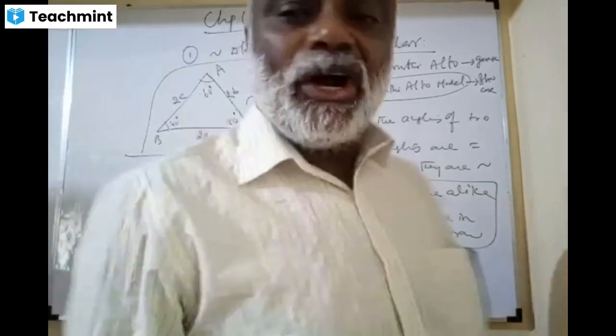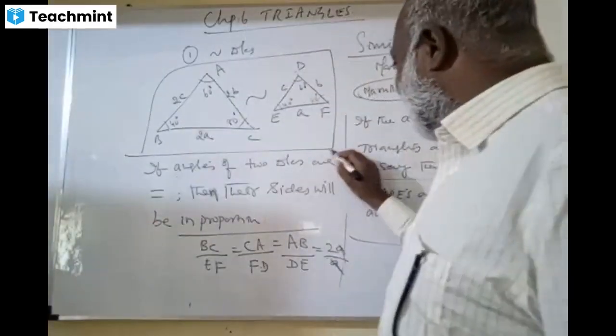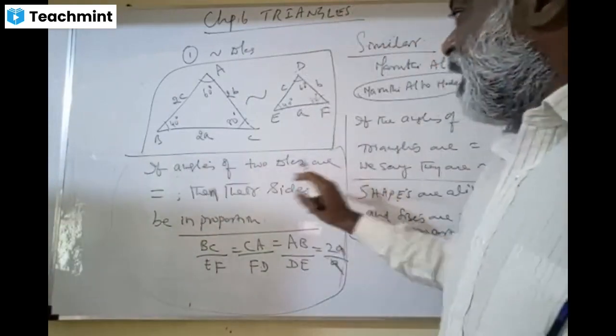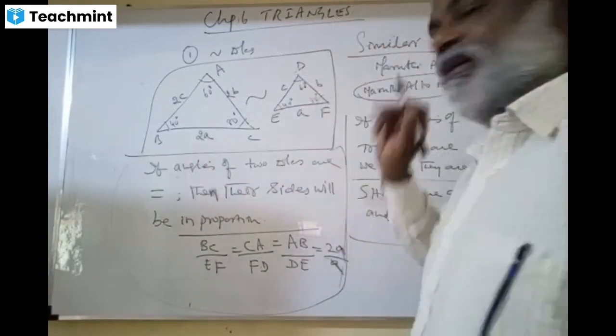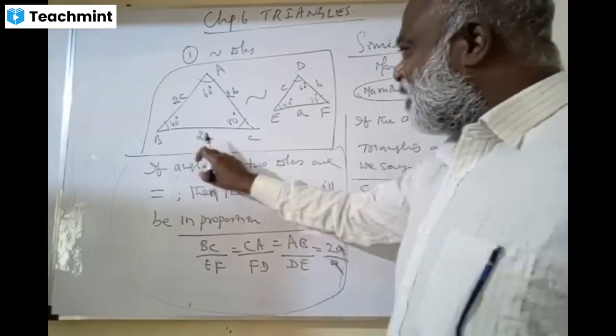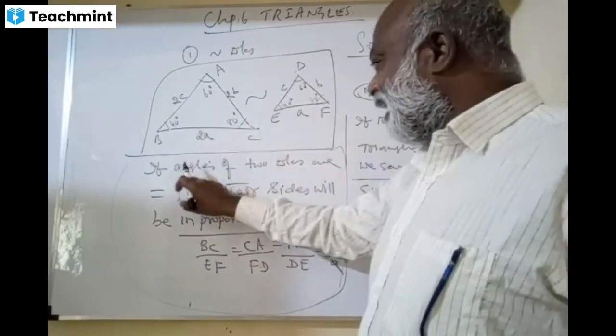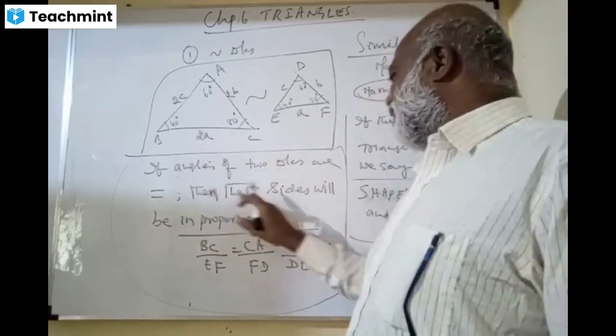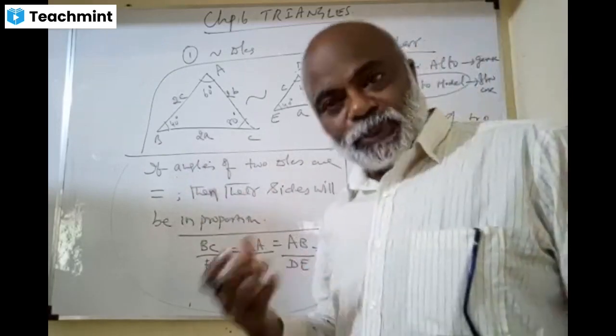So this is a fantastic way of telling that two triangles are similar. If two triangles are similar, then the angles of the two triangles are equal and their sides will be in proportion.